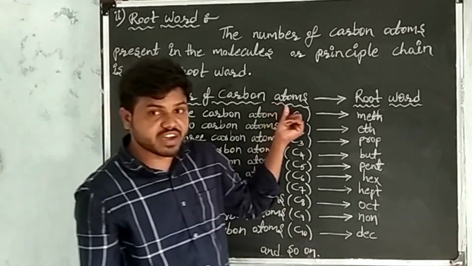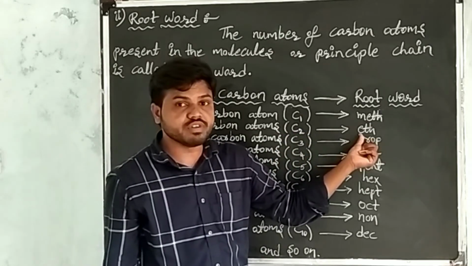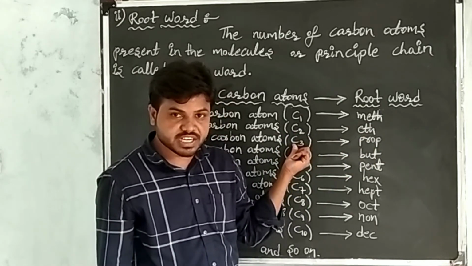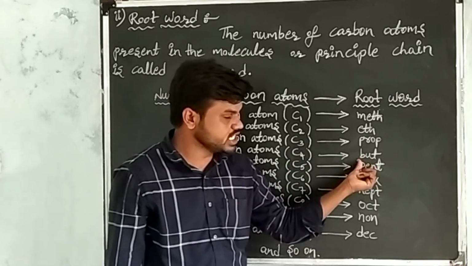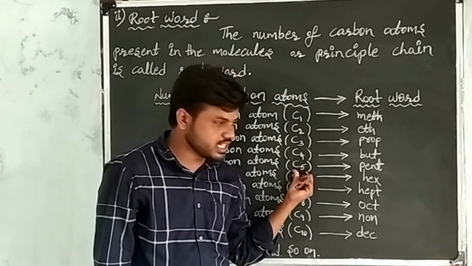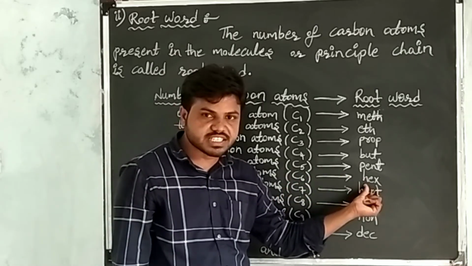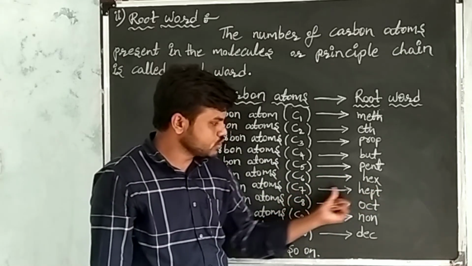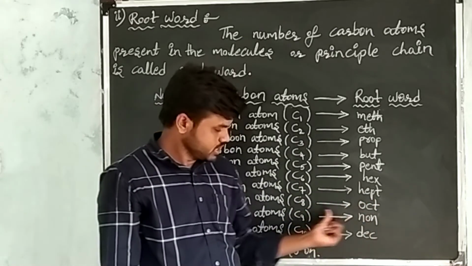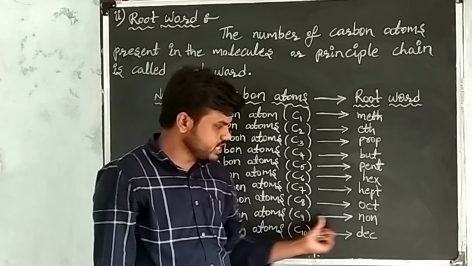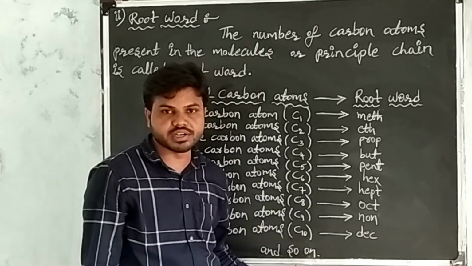I am repeating. If 1 carbon atom is present, its root word is meth. If 2 carbon atoms, eth. If 3 carbon atoms are present in the principal chain, then its root word is prop. If 4, but; 5, pent; 6, hex; 7, hept; 8, oct; 9, non; and if 10 carbon atoms are present, its root word is dec, and so on.